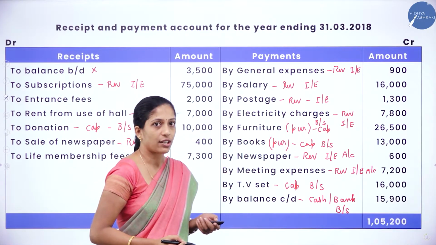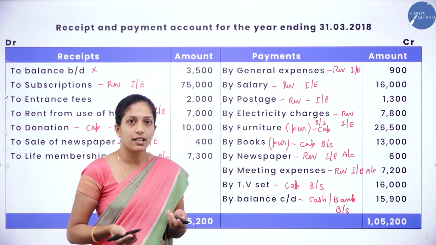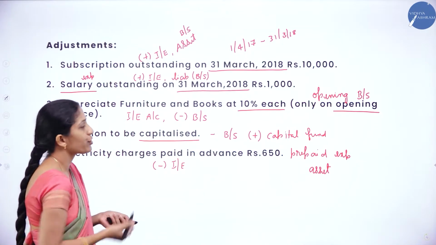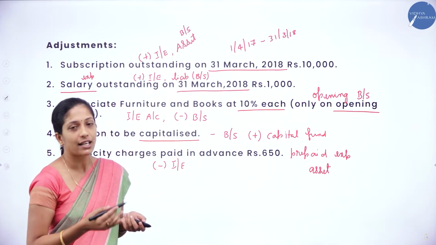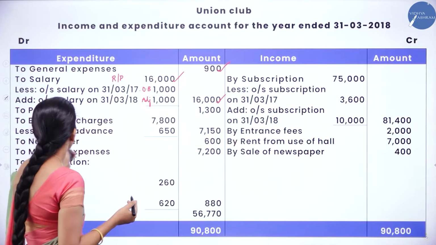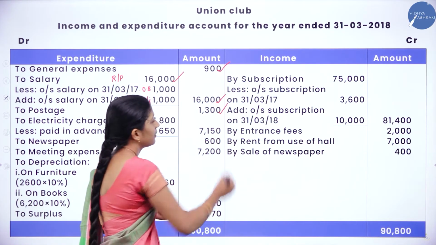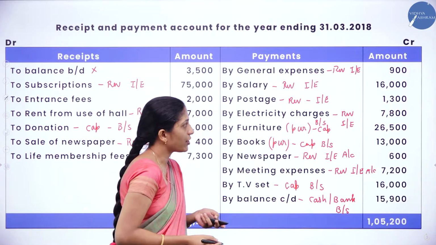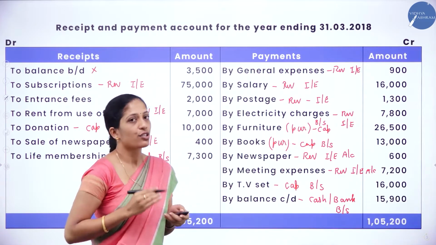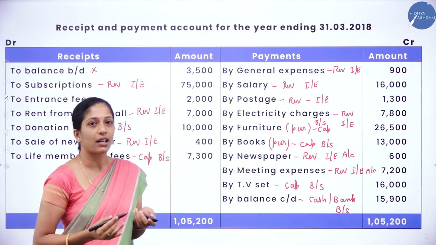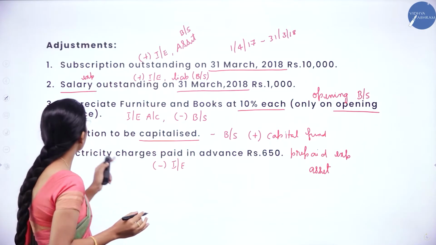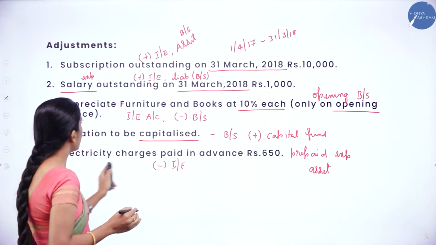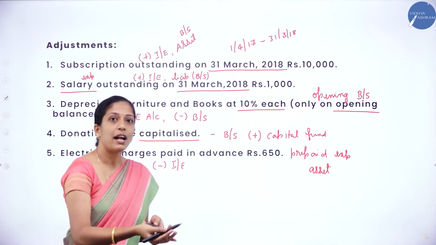That is postage. In the opening balance sheet there is no postage. In the adjustments also we have not come across any adjustment relating to postage. So we will write the same, that is 1,300. Next, electricity charges 7,800. In the opening balance sheet we have not come across electricity charges, but in the adjustments they have given something, that is electricity charges paid in advance.